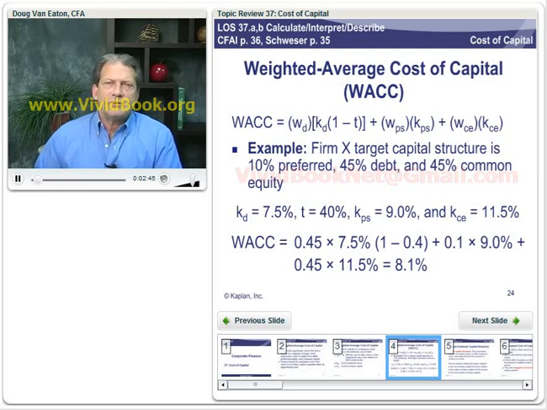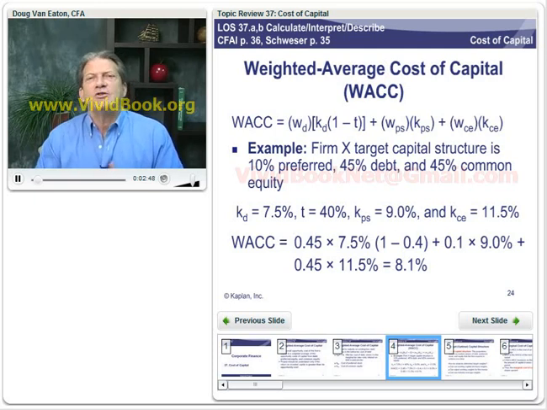Well, what are the weights? Well, the weights are the percentage of the total market values of all the firm's securities outstanding for each one. So the percentage of the capital of the firm, the percentage of the market values of debt, preferred stock, and common equity are going to be our weights. And when we're calculating the average cost of capital, we usually use some target weights. So in this example, we refer to Firm X's target capital structure. 10% preferred stock, 45% debt, 45% common equity.